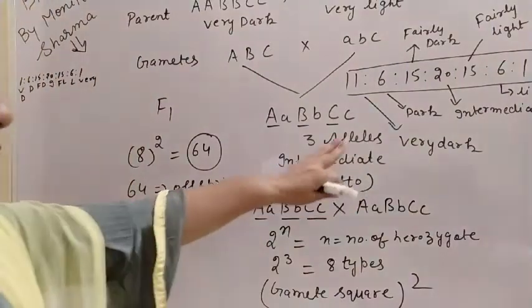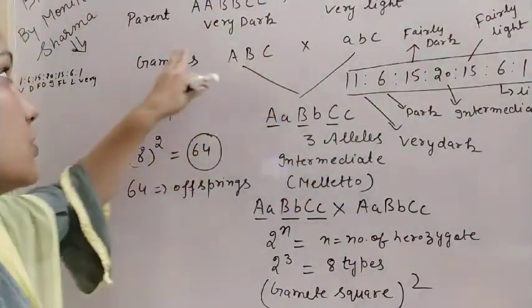So that is the ratio of the F2 generation, and this is the cross.